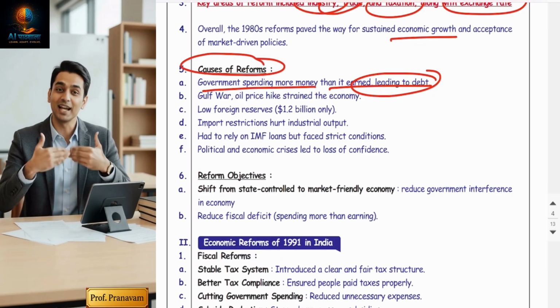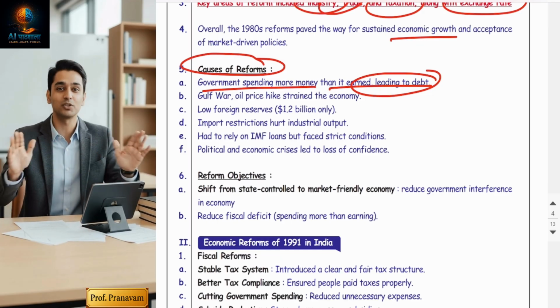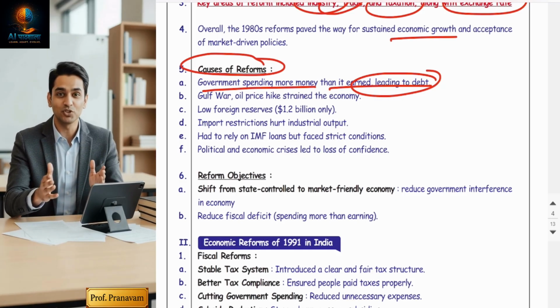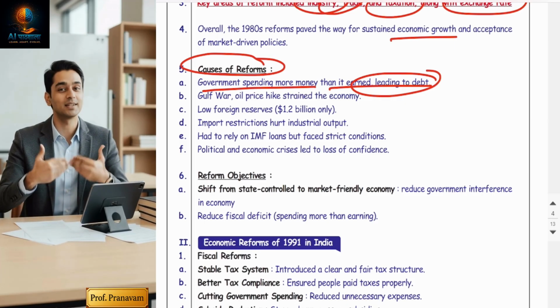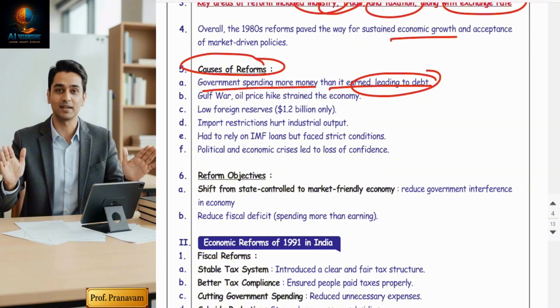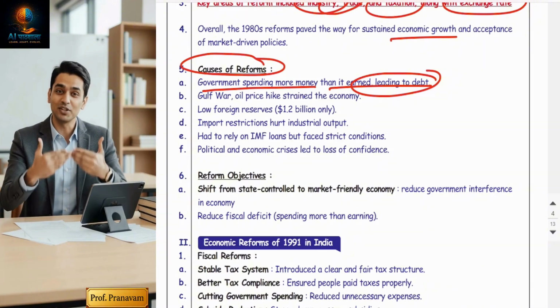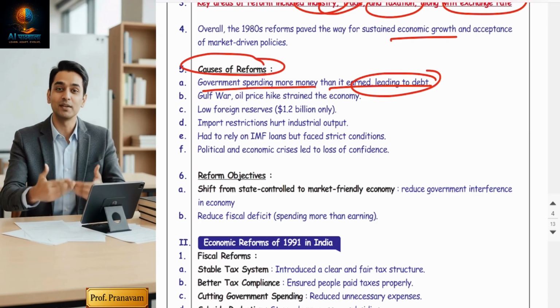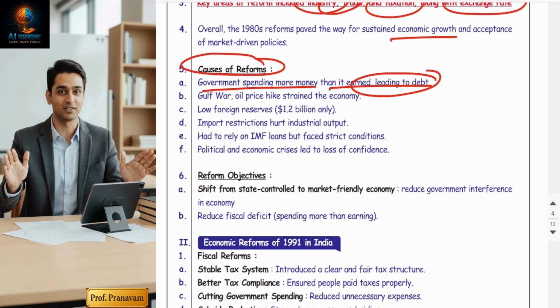The revenue of the government was lesser, which is directly connected to an unstable tax system. The government had imposed taxation, but people didn't pay, so the compliance was very weak. That's why there was a fiscal deficit. A complex and unclear tax structure and poor tax compliance were the major reasons that government revenue was very low.